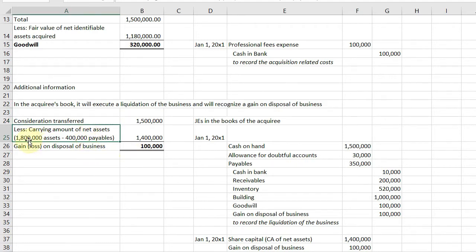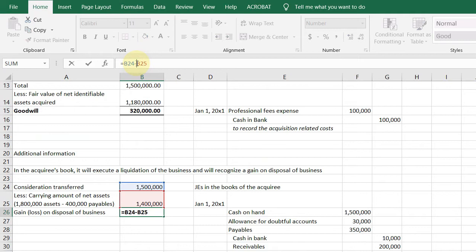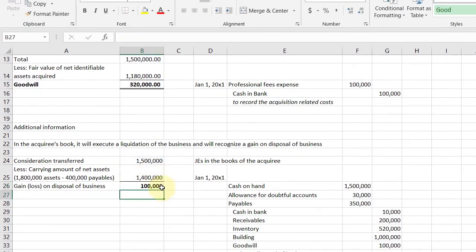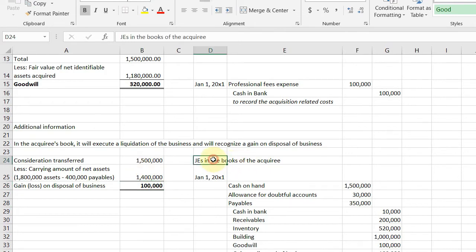So you have 1.8 net assets, including the goodwill, minus 400, the initial goodwill, minus 400 payables. You'll get net assets of 1.5, 1.4, then just deduct B24 minus B25, and you'll get a 100,000 gain. How do we journalize it in the books of the acquiree?